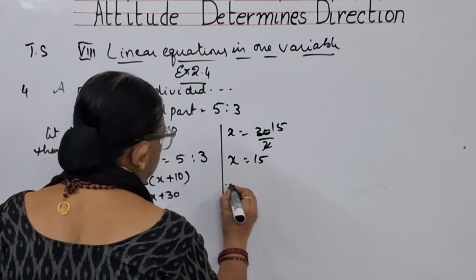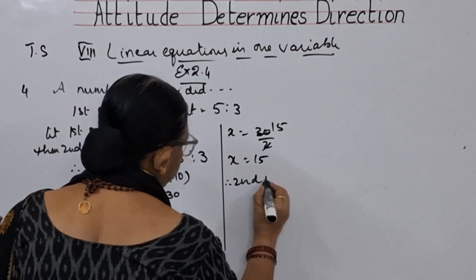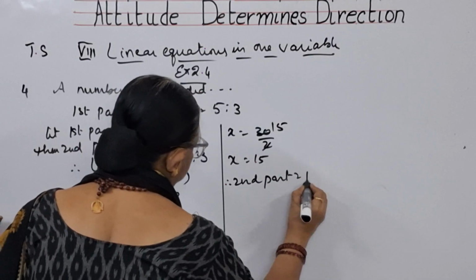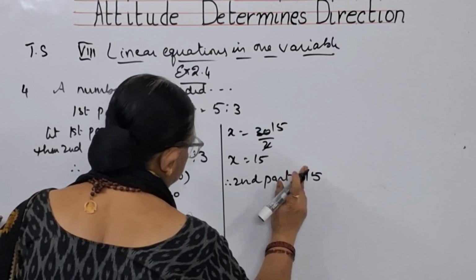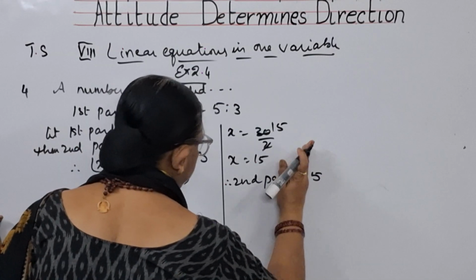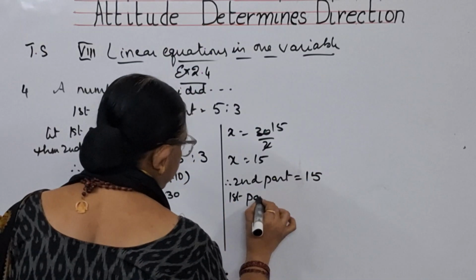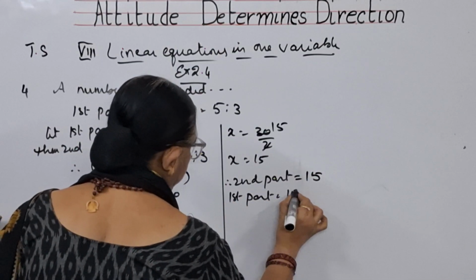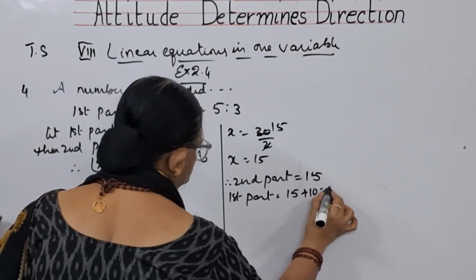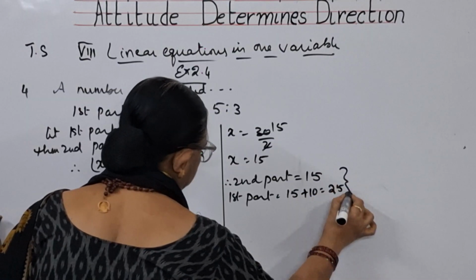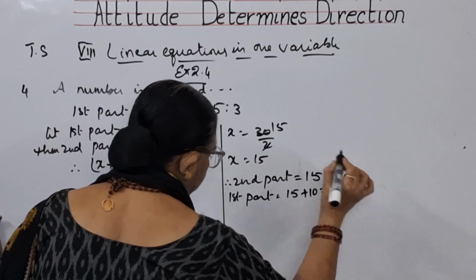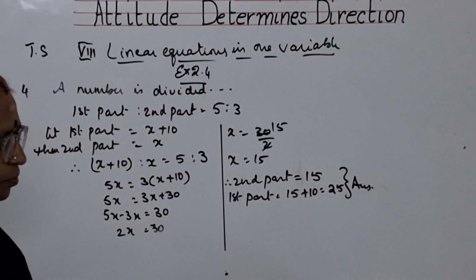Therefore, the second part is 15. Second part is equal to 15. So what is the first part? 15 plus 10, that is equal to 25. These two are the answers, children. Write down.